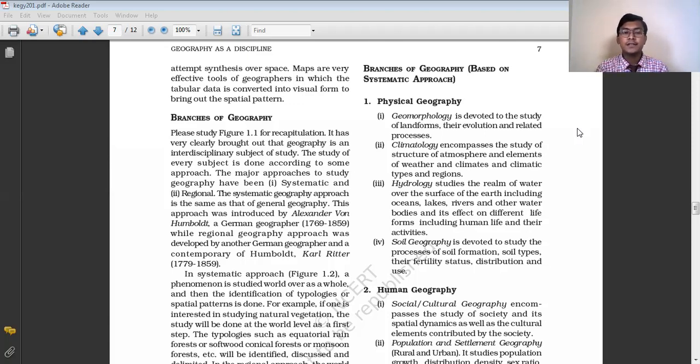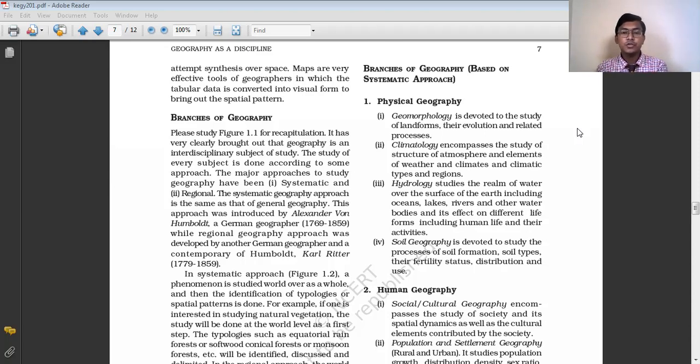Physical geography, as discussed earlier, mainly focuses on the study of the physical phenomena on the earth, the physical environment of the earth. This physical geography can be divided into four different branches, such as geomorphology, climatology, hydrology, and soil geography.